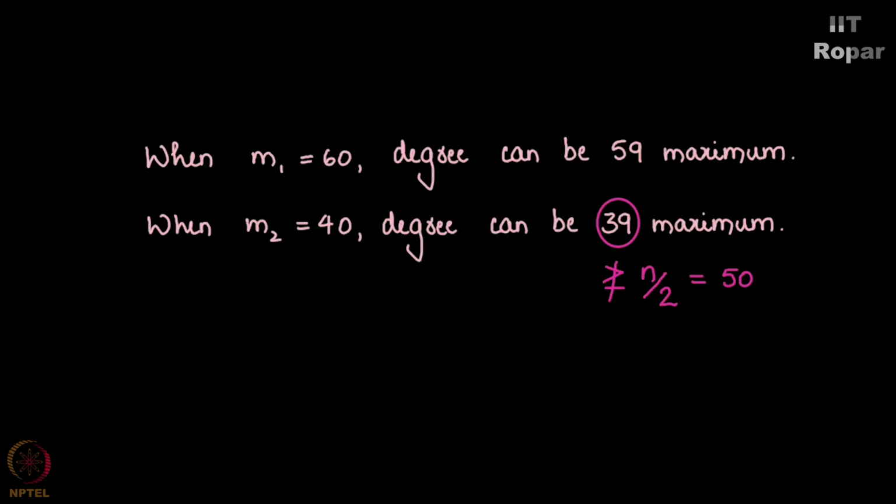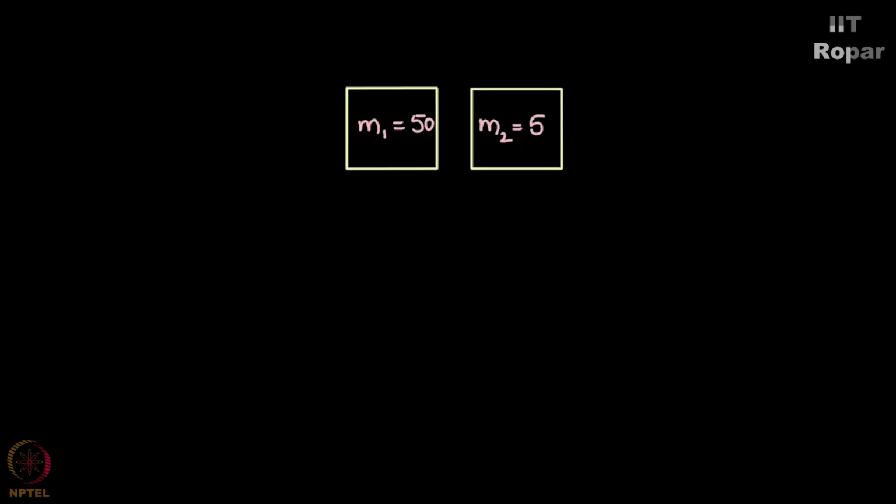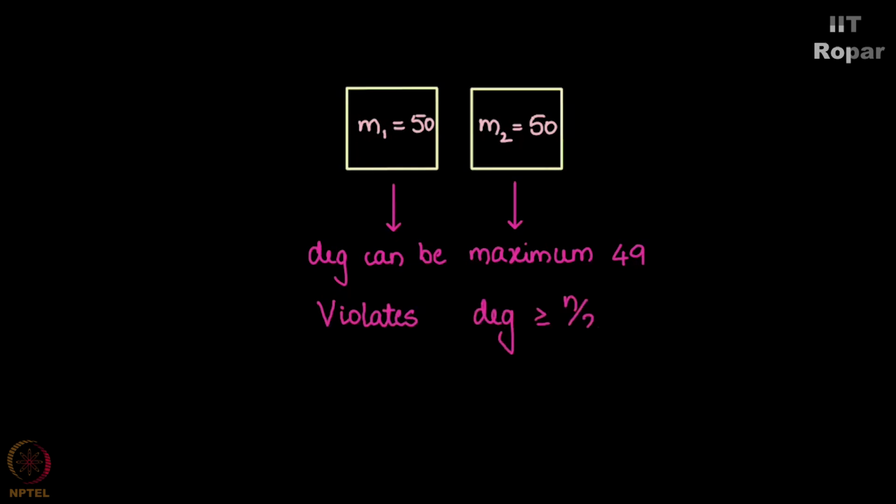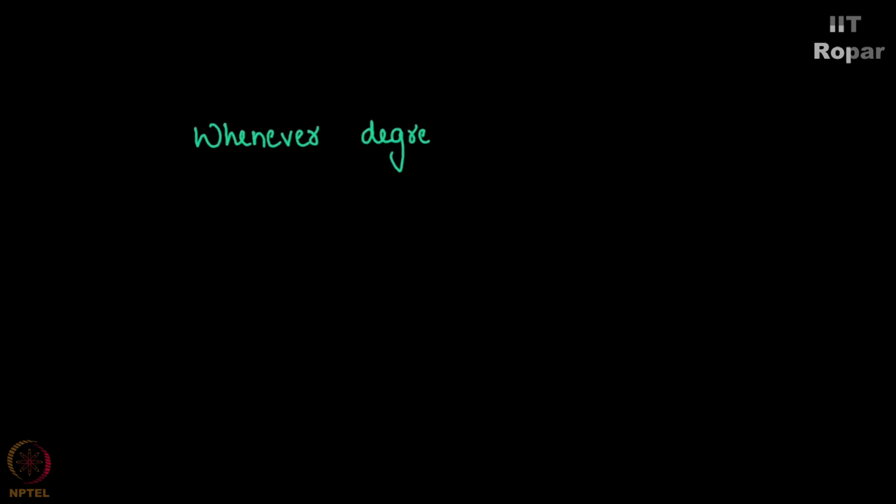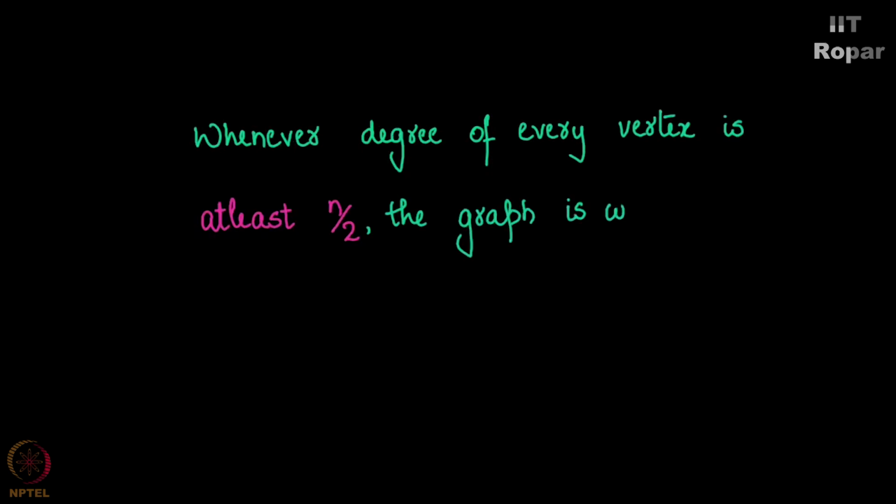Maybe I'll try 50 and 50. Then the degree of each vertex here will be 49 at the most, still violating the degree condition, that the degree of u is greater than or equal to n by 2. And what do we infer from this? We infer that whenever a graph G has the property that the degree of every single node is at least n by 2, then the graph has to be connected. There is no other go. If you try constructing a disconnected graph with this property, you will not get one.